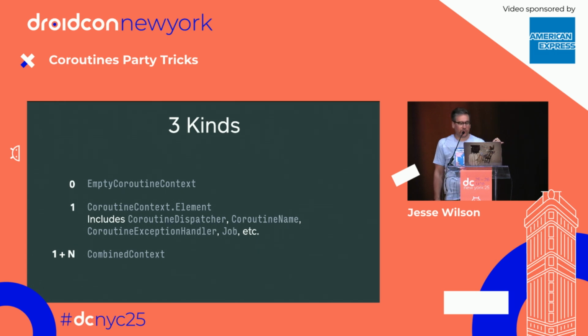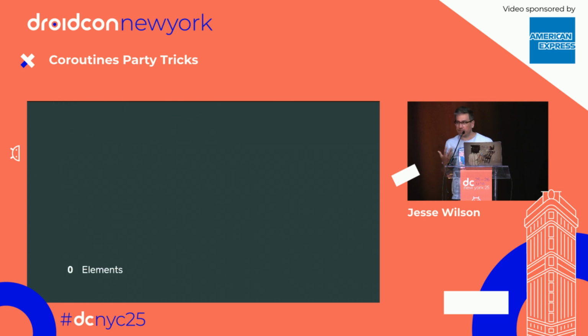And then there's a special container type called combined context that combines any of the other three. So you start out with an empty coroutine context and you add something, you'll get that something back, and then you add something else, and you'll get a combined context of the two things you added. And just to hammer this home, I'm going to actually walk through it.